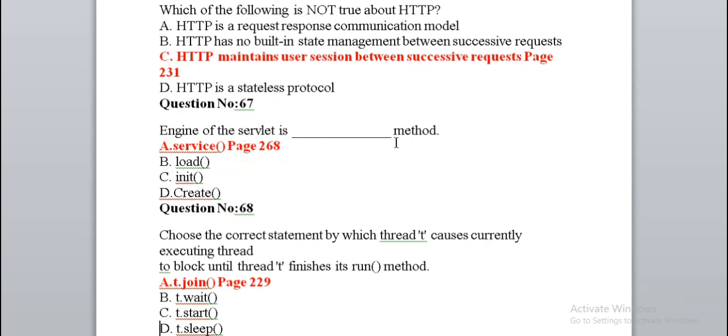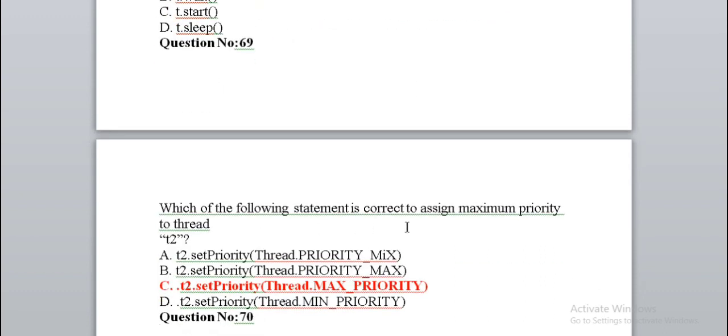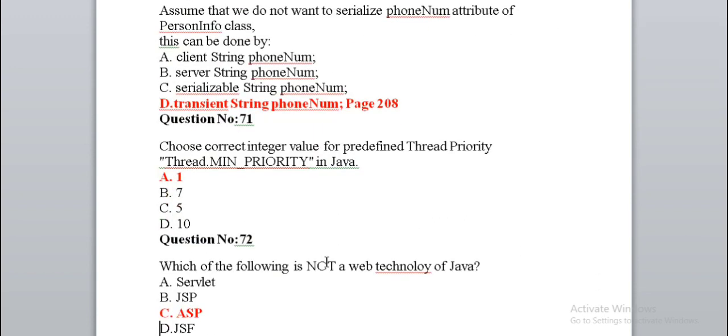Engine of servlet is dash method. Service. Choose the correct statement by which thread T causes currently executing thread to block until thread T finishes its run method. T.join. Which of the following statement is correct to assign maximum priority to thread T2? T2.setPriority(Thread.MAX_PRIORITY). Assume that we do not want to serialize phone number attribute of person info class. Transient string phone number. Choose correct integer value for predefined thread priority 1.